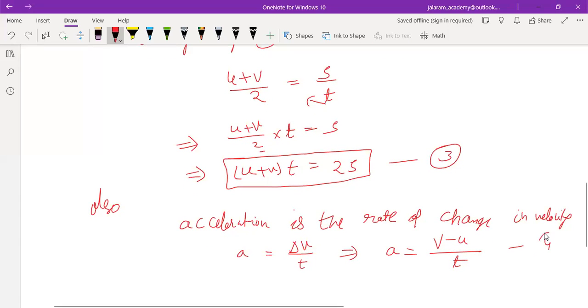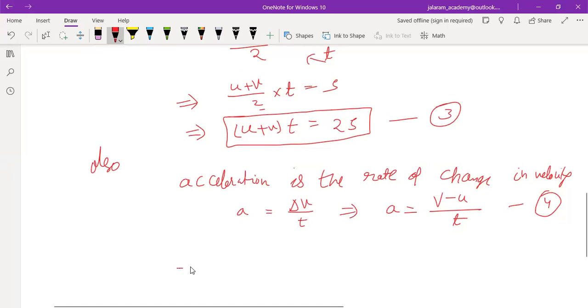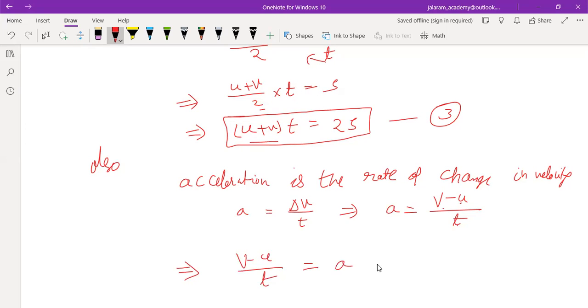So we write it as equation number 4, and change the side also: u plus v into t, in the left hand side. Means we are changing only the side. Left hand side, right hand side: v minus u upon t is written in the left hand side, and a is written in the right hand side.